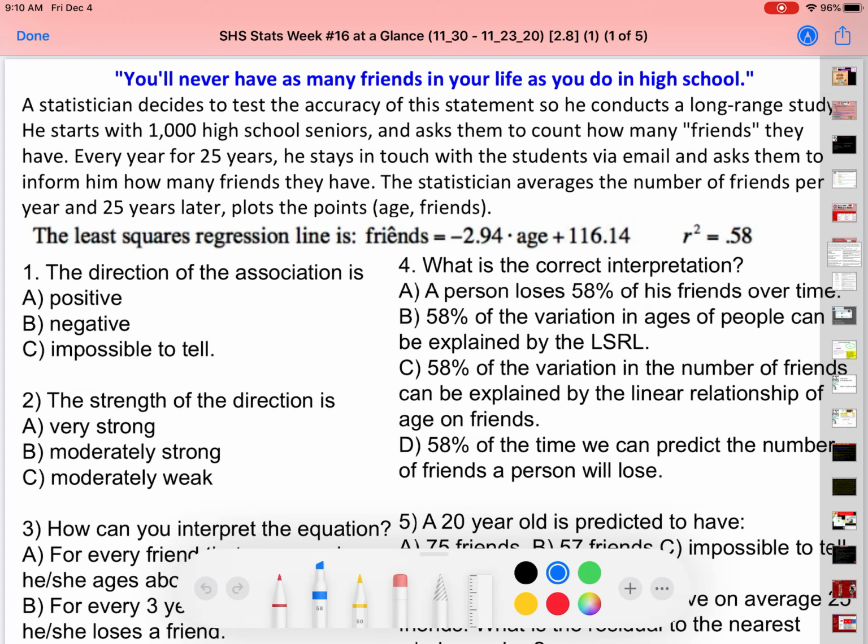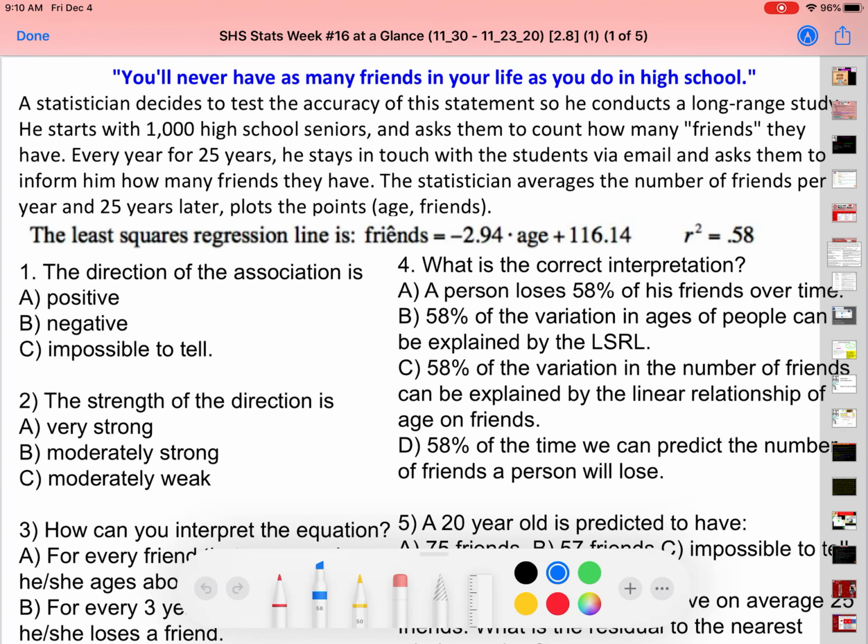Age as your x, let's write that, age as x, and y is the friends. The least squares regression line is the predicted number of friends, that's what the hat is right there, is equal to negative 2.94 times age plus 116.14, and the computer output gives us r squared equals 0.58.